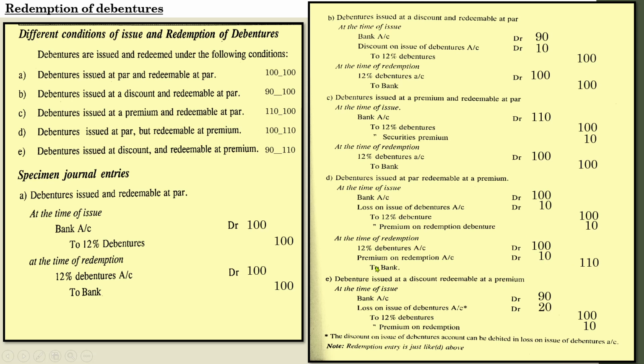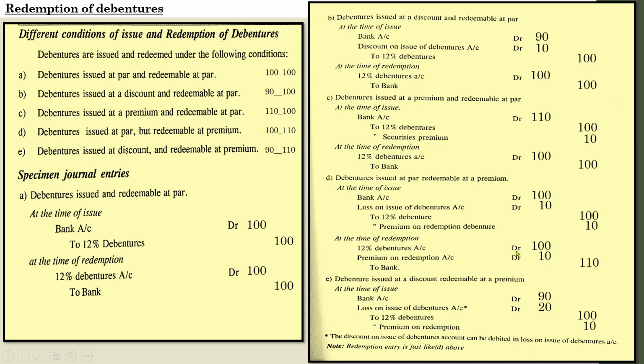At the time of redemption, here it is redeemed at premium. This same entry will be posted here also, because here it is redeemed at premium, and the amount was also 110, 100 plus 10. In the previous case also it was redeemed at premium, and the amount was 110. So the same entry has to be written after this one: 12% debentures account debit, premium on redemption account debit, to bank.